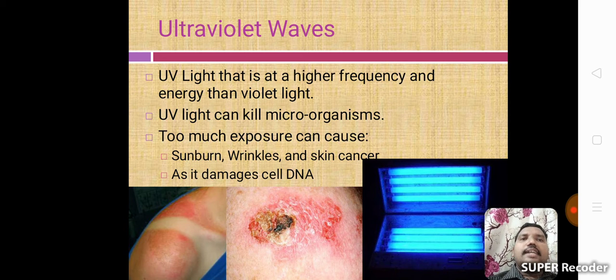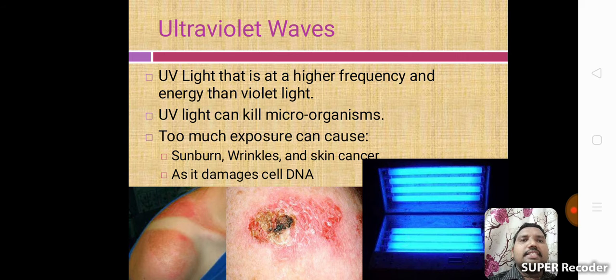Next one, ultraviolet waves. Ultraviolet light is at a higher frequency and energy than violet light. UV light can kill microorganisms. Too much exposure can cause sunburn, wrinkles and skin cancer as it damages cell DNA. These are the ultraviolet waves.